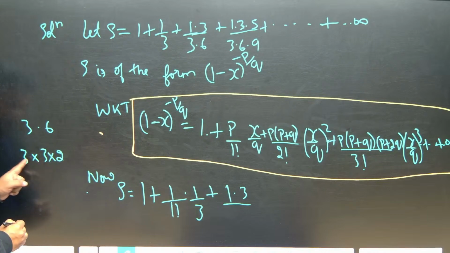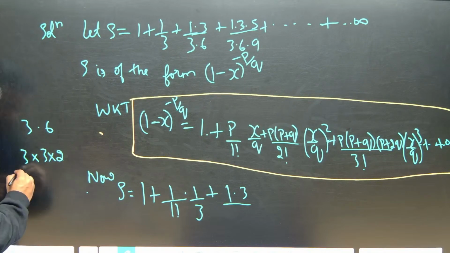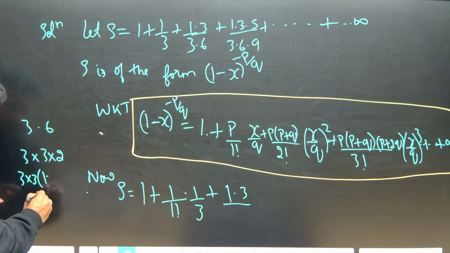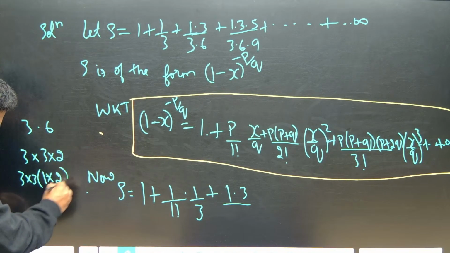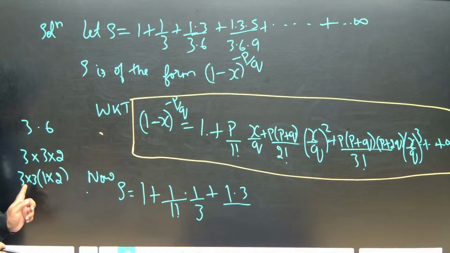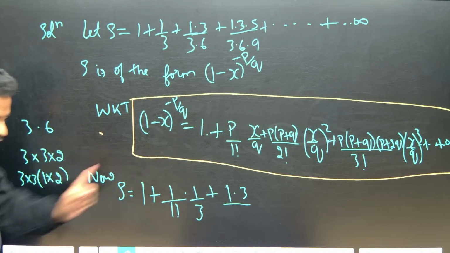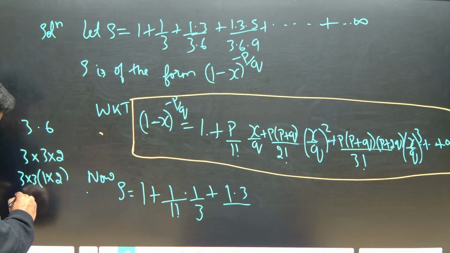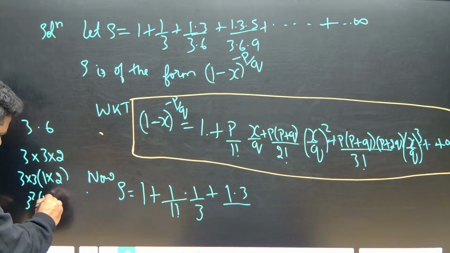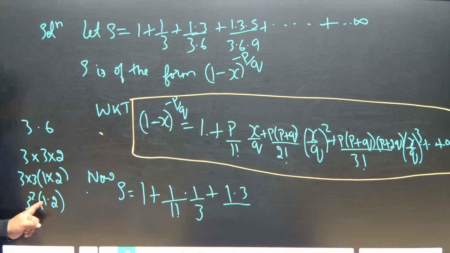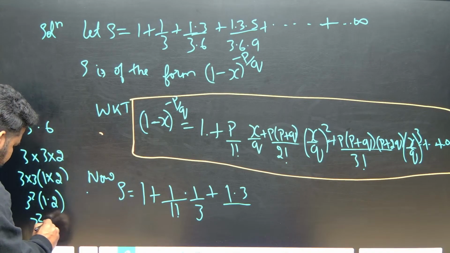Now what will I do? I will take 3 common, not just 3 common, I will take 3 this side. 3 into 3 I will take outside. This will become what? 1 into 2. 3 into 3 is what? Don't write 9. In terms of formula it is square. So this is 3 square into 1 into 2. Correct na? 1 into 2 or 2 into 1 is 2 factorial. So this will become 3 square into 2 factorial.